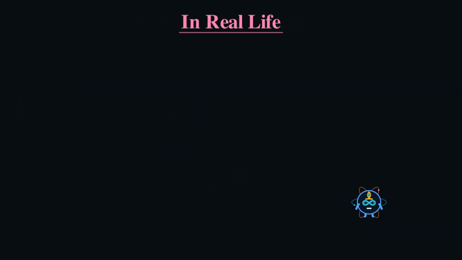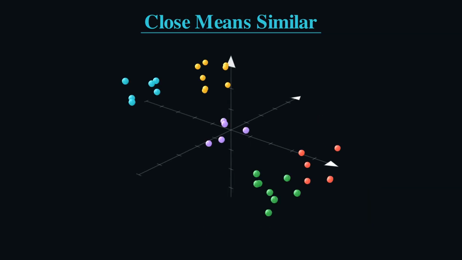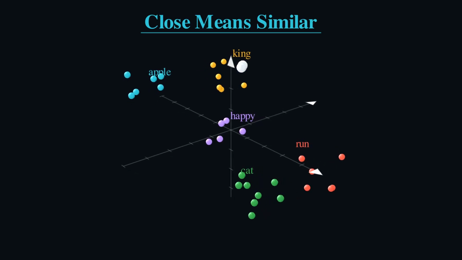A movie is just a few dials. How much action, how much romance. Set the dials and you have placed it in space. Do this for thousands of words, and a real map appears. Words that mean similar things drift into the same neighborhood, and that gives the core move of AI.